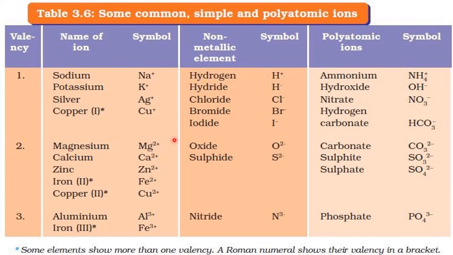Monoatomic cation, monoatomic anion, except these, the rest are called polyatomic ions only. Now depending upon the charge you can classify. This is a polyatomic cation, and all these are called polyatomic anions. So depending upon the charge and the number, today we have classified ions into different categories, simple and polyatomic ions. And the names are also given. So please go through this chart and practice it.